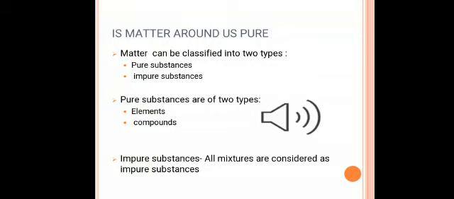Now, I would like to tell you what are the physical properties of matter. Color, odor, density, melting point, and boiling point are often treated as physical properties of matter. The physical properties of a substance can be observed or measured without changing its composition.